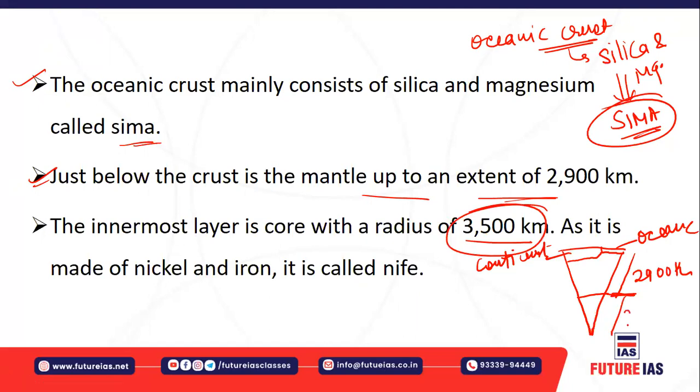So this radius will have 3,500 kilometers, which basically consists of your core. As I told you, the core is the most dense layer. It consists of heavy metals like nickel and iron, right? And that is the reason it has a density above 12, because it has heavier elements or heavier metals like nickel and iron.